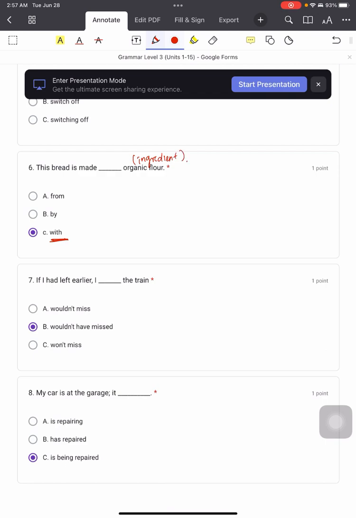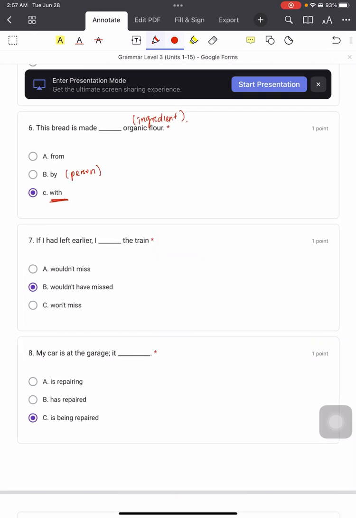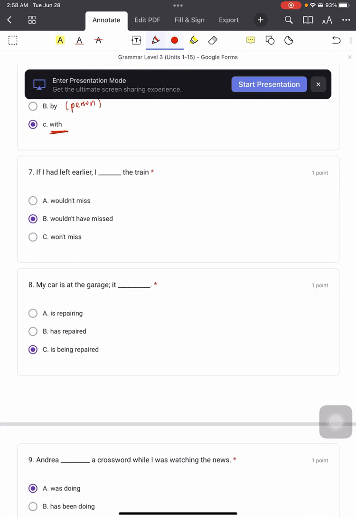Right? If you say made by, then followed by a person, must be somebody else. Made by who? If you say made from is a bit special. So for example, something is made of oil. So that means, right, that is the material being manufactured, the original stuff. Okay? Okay, now number 7.